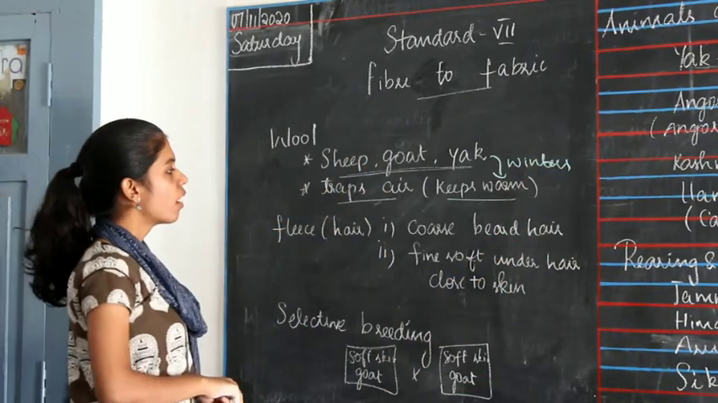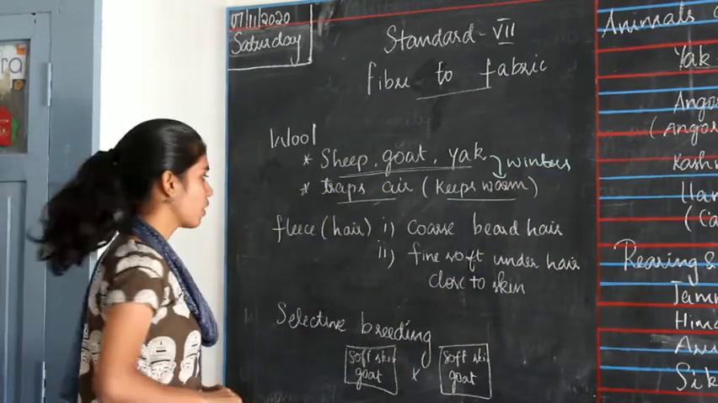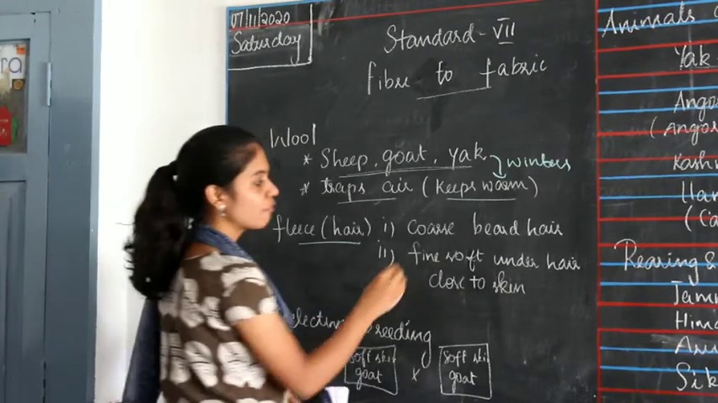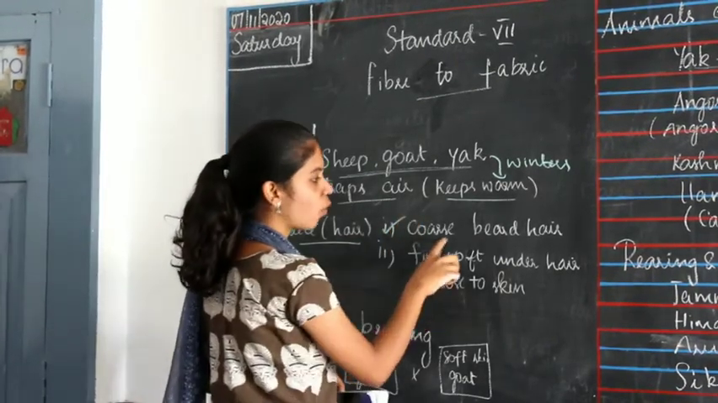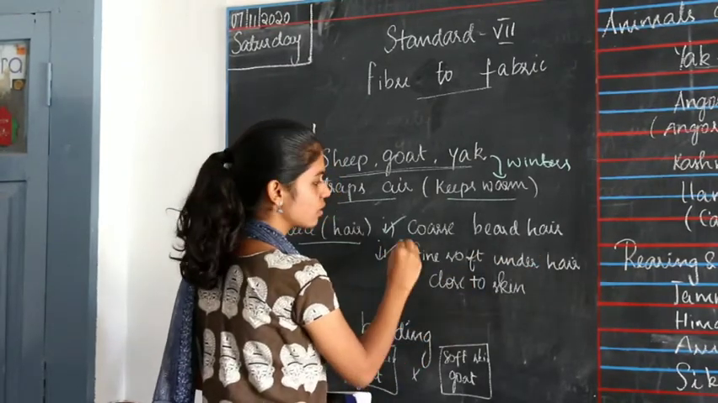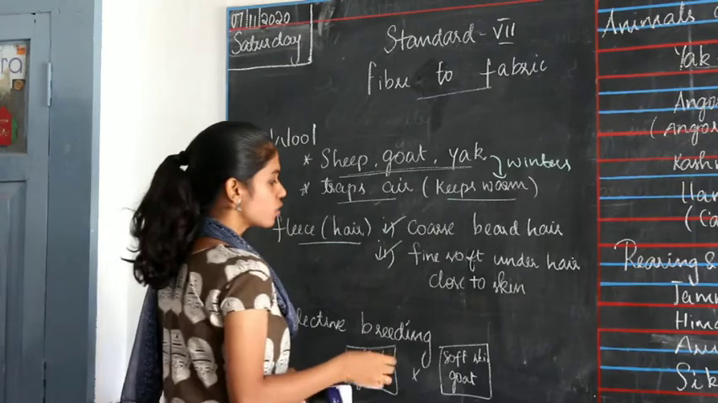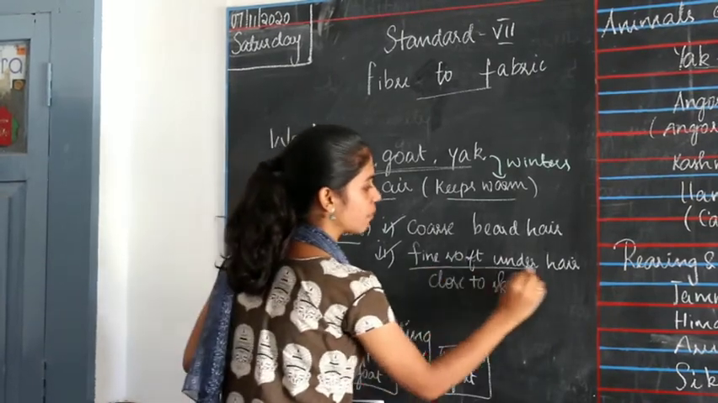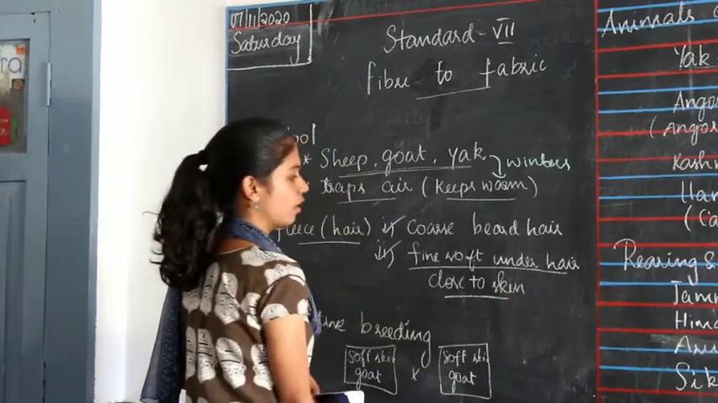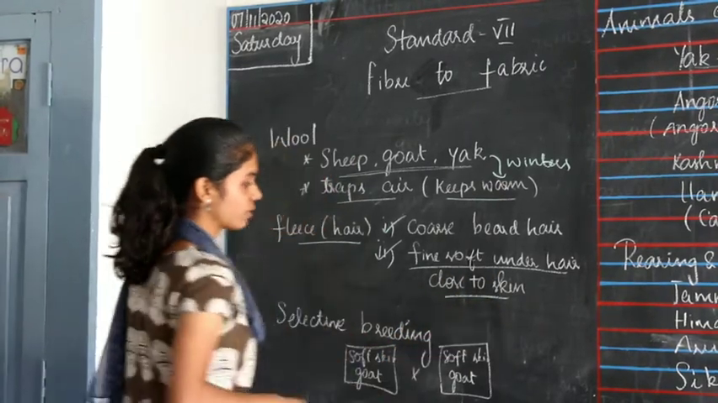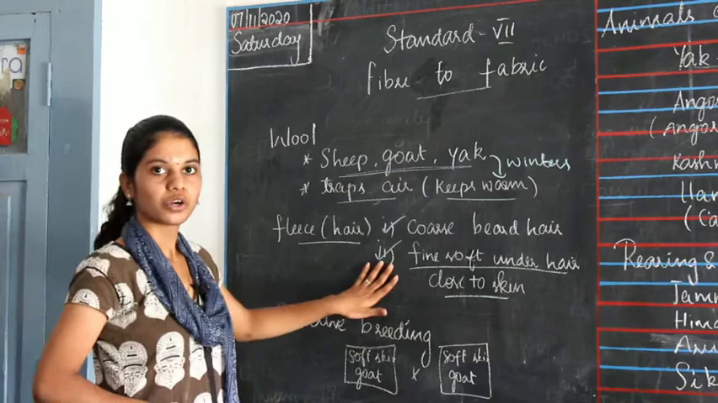So where do we get wool from? Wool comes from fleece. Fleece is hair. They have two types of hair. One is coarse beard hair and the second one is fine soft hair, which is under their skin. So we use this fine soft under hair to make wool.